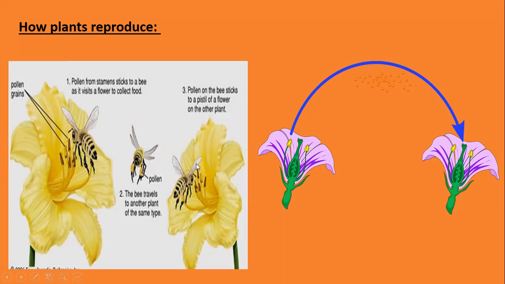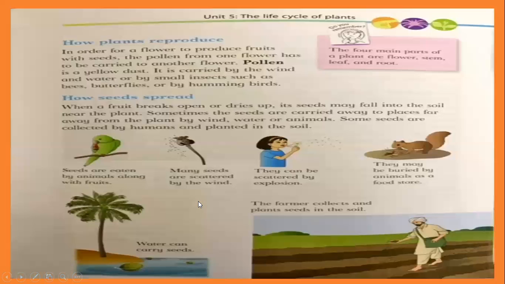Okay, remember this process. How do plants reproduce? First, the transfer of pollen happens, then fruit grows. Understand? It is transferred, because I told you it's very lightweight. So sometimes it is transferred from one flower to another flower by water, by wind, or by small insects such as bees, butterflies, or by hummingbirds.